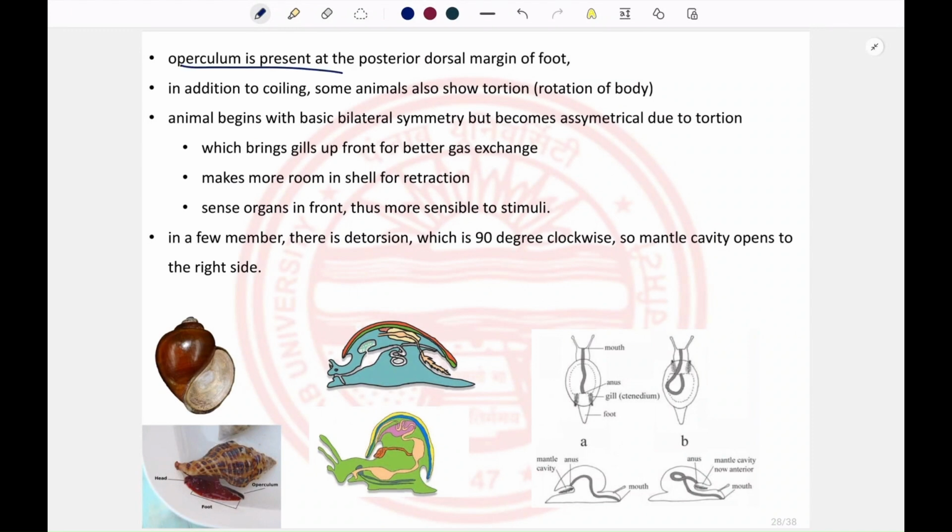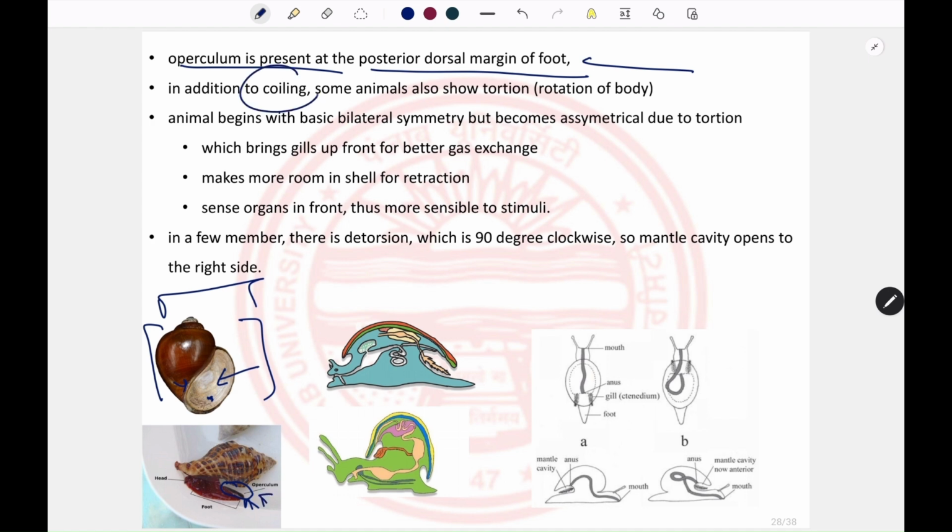The operculum may be present at the posterior dorsal margin of the foot. What is the operculum? In some gastropods, the operculum is present with the shell. It is the posterior dorsal margin of the foot that gets hardened. So when the gastropod retracts its head and foot inside the shell, the shell is covered by the operculum. So the operculum is this hard part of the foot.